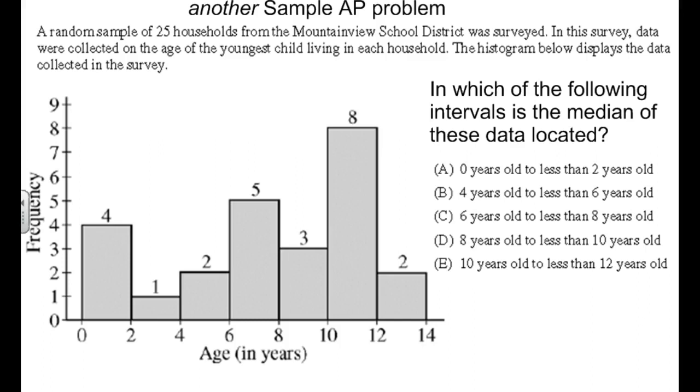So remember, you have to order the data. Well, the data is kind of ordered here, but we just don't know what the individual values are. There's 4 values between 0 and 2, so those are the first 4 numbers in the data set. There's another one, 5, 6, 7, 12, 13, 14, 15, 23, 25 values. There are 25 households, so there's 25 values. I want between the 12th and the 13th value. Will the 13th be in the middle? I think it would be, right? Because I would have 12 values to the right of that and 12 values to the left of that.